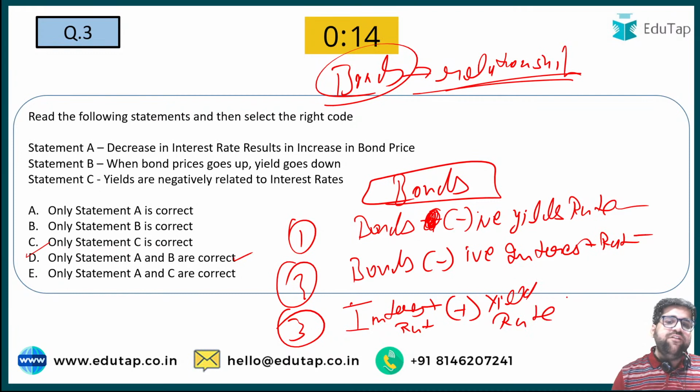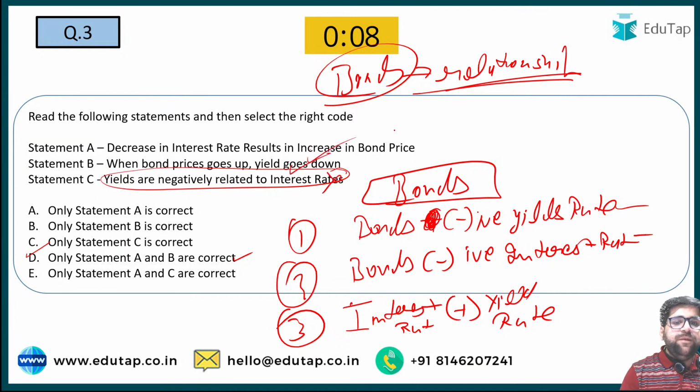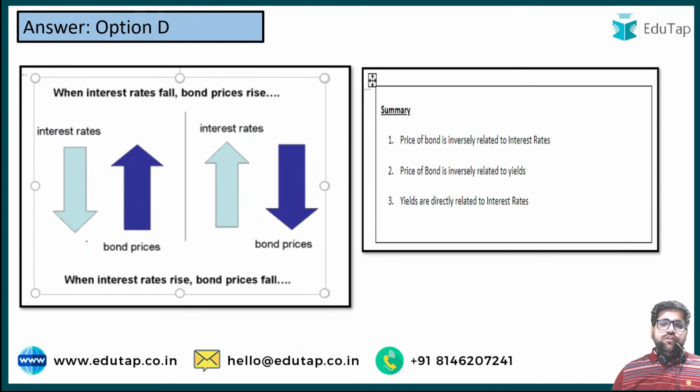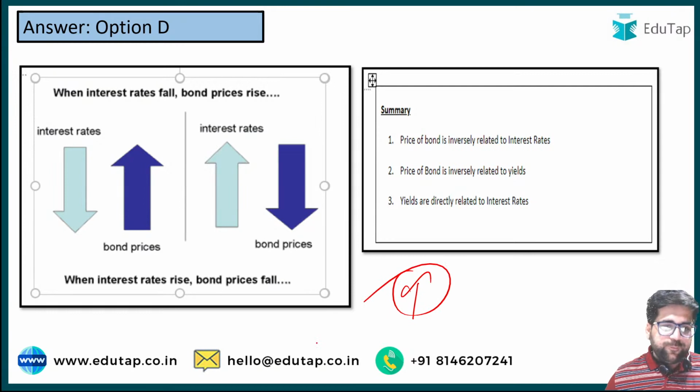So all this knowledge is really very important, and that's why statement C was incorrect. A and B were correct, so only statements A and B are correct. If you have time, go through all these images. We will be sharing the PDF in our Telegram channel, so you can revise from this slide.